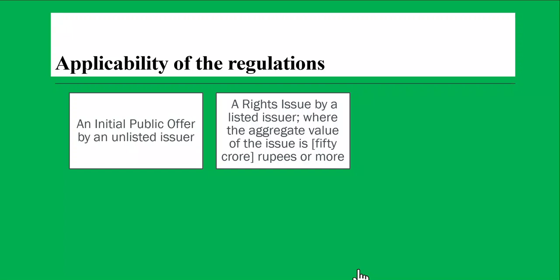So what we are understanding is to whom these ICDR Regulations 2018 are applicable. They are applicable to an IPO by an unlisted issuer. That means a company which is not listed on the stock exchange and wants to raise money in a way that gets it listed. So this regulation is applicable to the IPO.